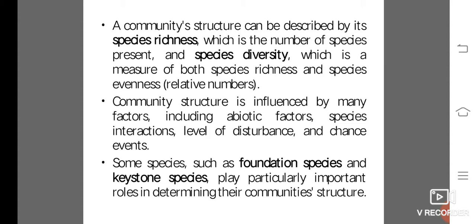Community structure is influenced by many factors, including abiotic factors, species interactions, level of disturbance, and chance events. Some species, such as foundation species and keystone species, play particularly important roles in determining their community's structure. Communities are complex entities that can be characterized by their structure and dynamics.